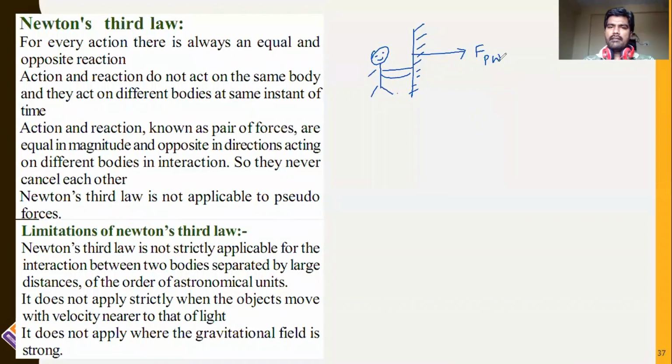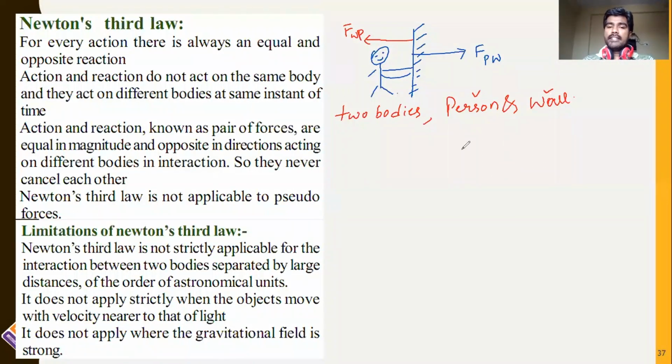According to Newton's second law, when a person is applying force on the wall, definitely it should move. But is it moving? It is not moving. If it is not moving, it means the wall exerts the same amount of force on the person, that is the force of the wall on the person. Now, how many bodies are there? Two bodies. What are those bodies? Person and wall. There are two objects. Person is one and the wall is the other.